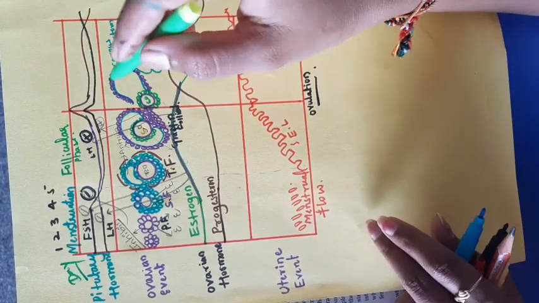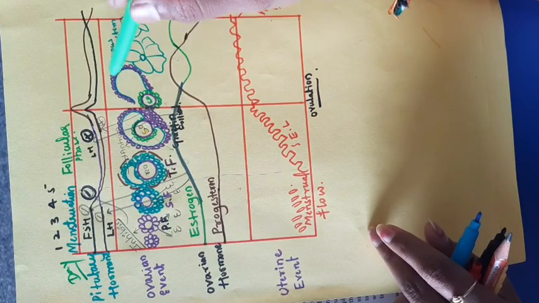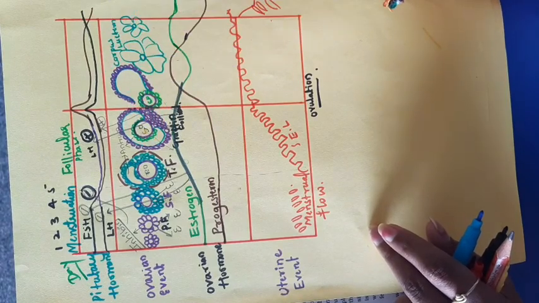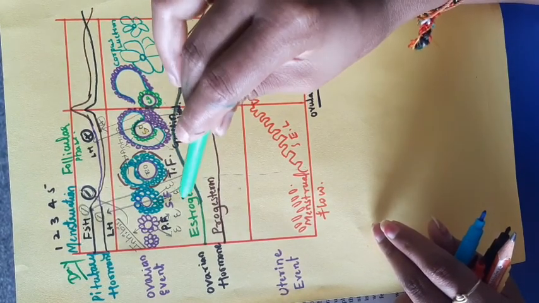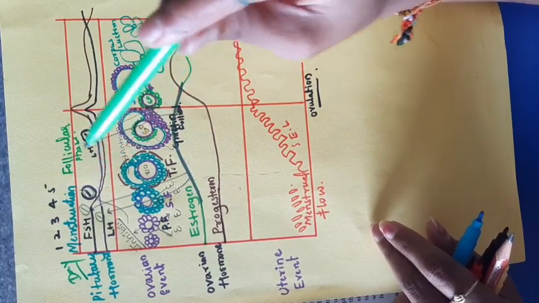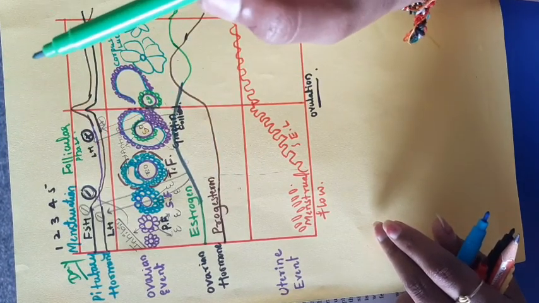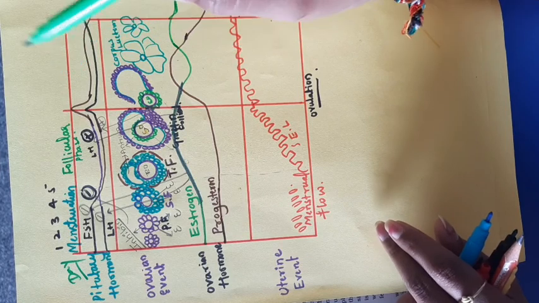Then in the follicular phase, the number of follicular cells increases like this, and those release the estrogen. How is the estrogen increased? If the estrogen is present in a moderate amount, it gives a negative feedback to the LH and FSH.